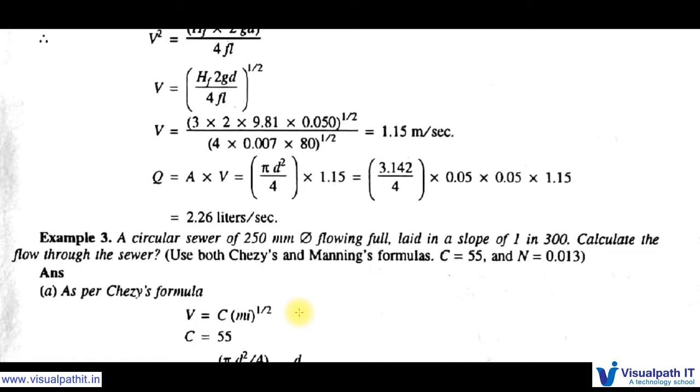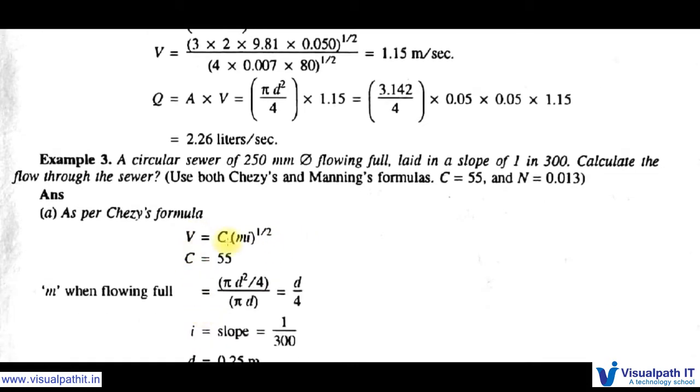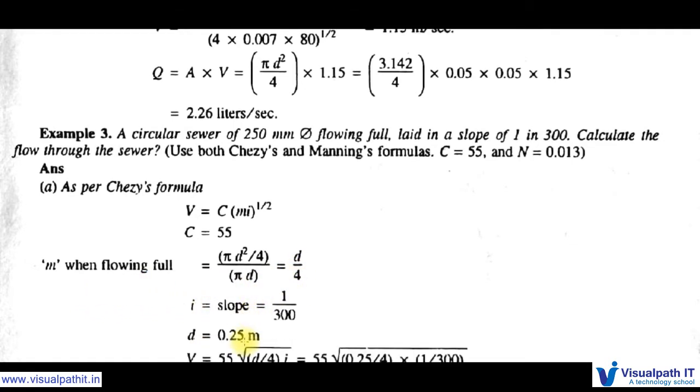As per Chezy's formula, we know V is equal to C into (mi) whole power 1 by 2. This we know. Here C is a constant, 55. Here m, when flowing full, is pi by 4 d square by pi d, that is equal to d by 4. So in the place of m we can put d by 4. i is the slope, that is 1 by 300.